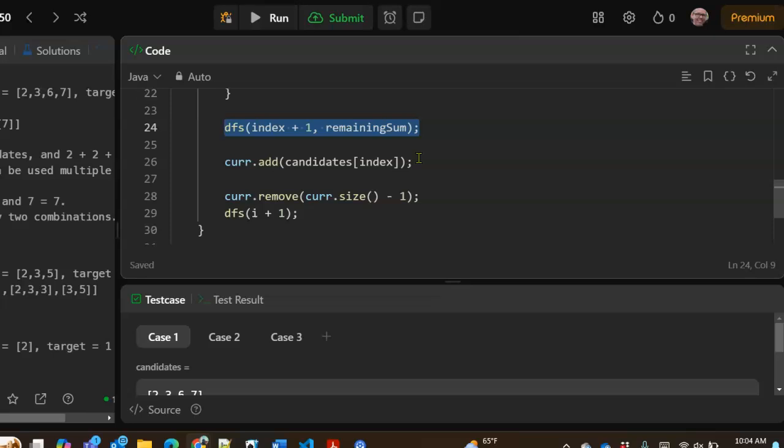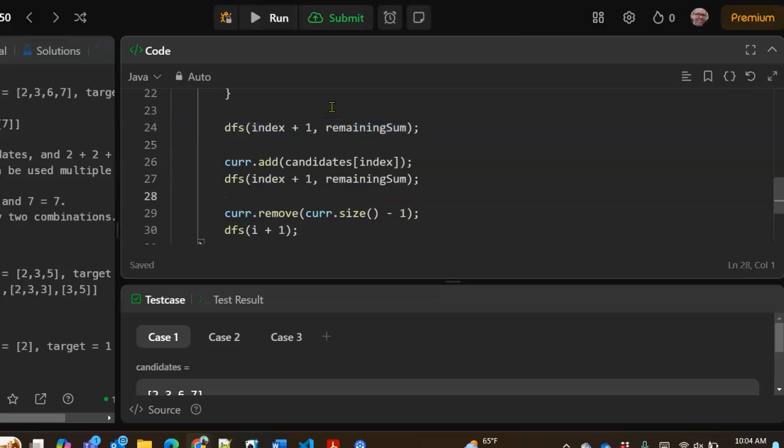So we add the current candidate again and then continue the depth first search on the index and remaining sum minus candidates index.